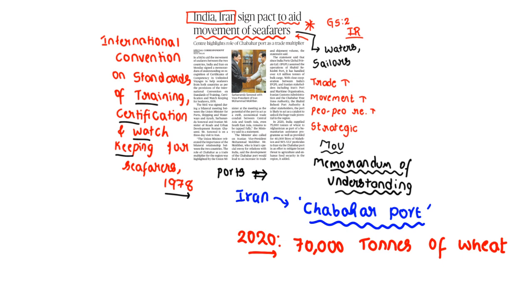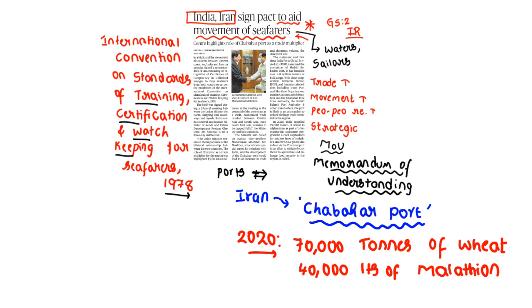And India also provided in 2020 40,000 liters of malathion, and after that pesticides. A few pesticides were also transported to Iran from Chabahar port.